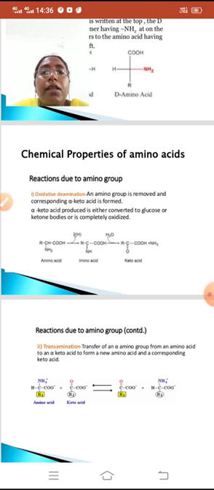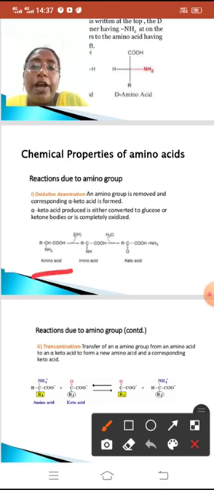Now first one, reactions due to the amino group. Oxidative deamination. An amino group is removed and the corresponding alpha keto acid is formed. The alpha keto acid produced is either converted to glucose or ketone bodies, or is completely oxidized.